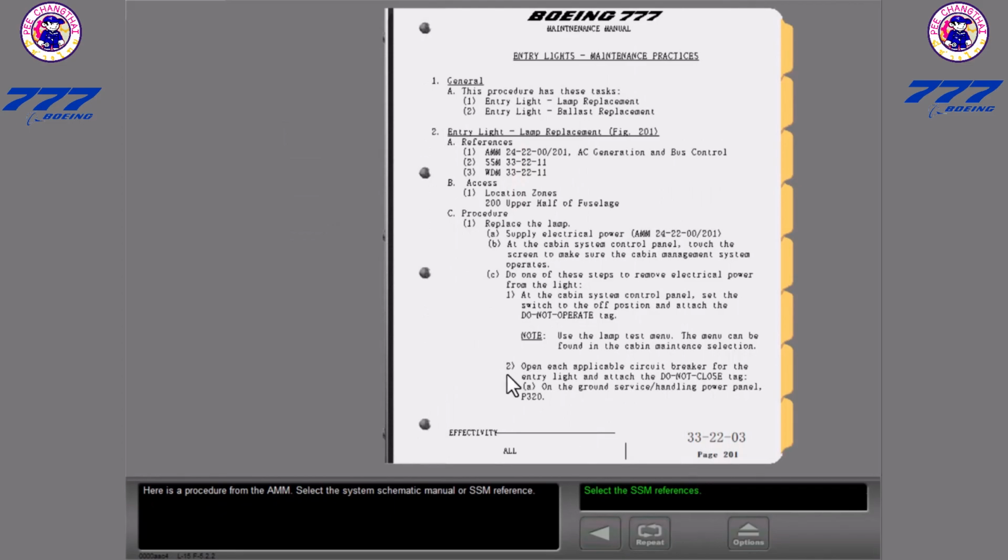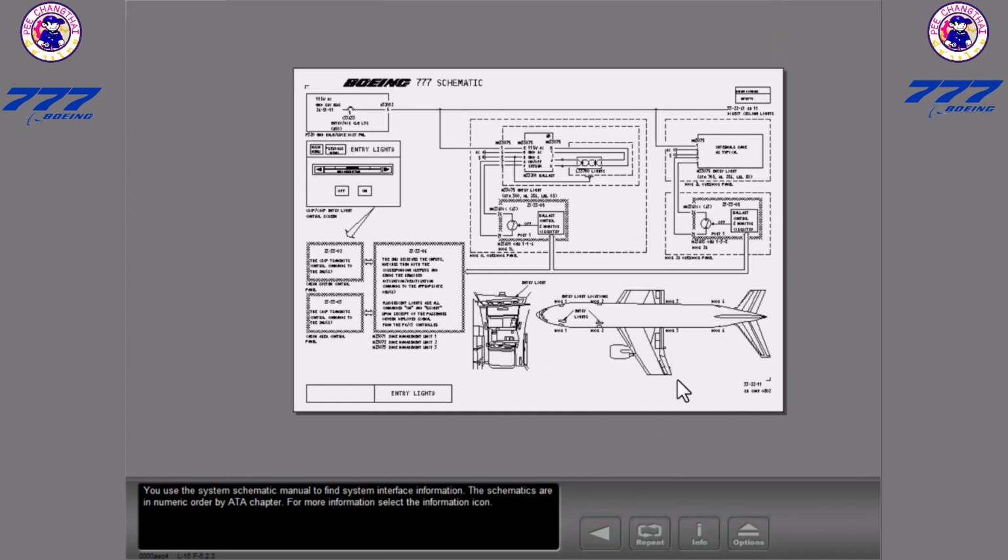Select the System Schematic Manual or SSM reference. You use the System Schematic Manual to find system interface information. The schematics are in numeric order by ATA chapter. For more information, select the information icon.